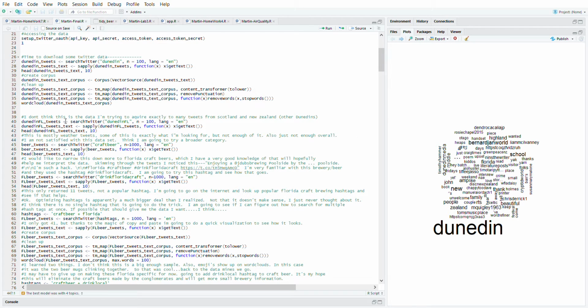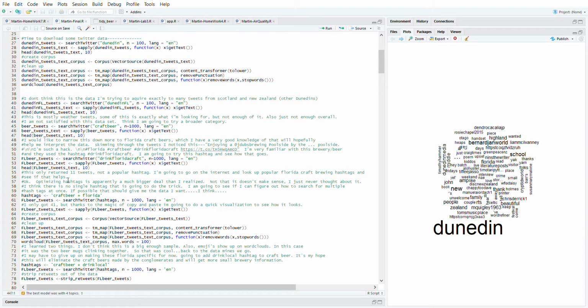Then I tried Dunedin, Florida. That was mostly weather tweets. Some of it is exactly what I was looking for, but not enough of it. Also, there wasn't enough overall, so we tried again. I noticed a hashtag in that last one I searched that was Drink Florida Craft. I figured that would be the exact perfect thing. Fortunately, it only returned about 8 or 11 things. So we really need to get that hashtag going, by the way. That would have helped a lot.